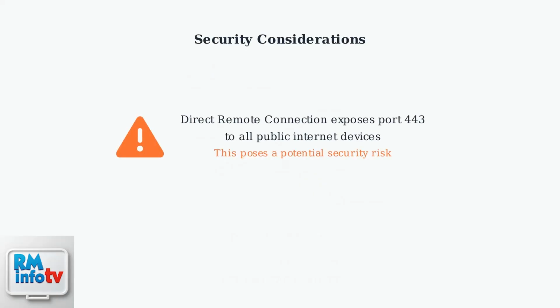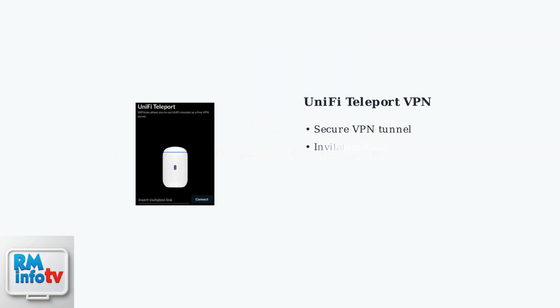For UniFi OS versions 3.0 and higher, direct remote connection is available, but it's not supported on network application versions 8.x and higher. This method has important security implications. A safer alternative is Teleport VPN, which creates a secure tunnel to your network. This method involves sending invitation links to devices that need remote access.